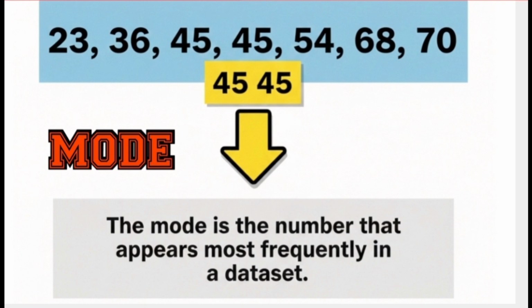She circled the number 45 3 times for emphasis. That means, she continued, that 45 is the mode, because it is the most repeated number in the data set. When you are asked for the mode, you are simply choosing the number with the highest frequency. The class nodded, and suddenly mode didn't seem confusing anymore. It was just the number that showed up the most, easy to find once you know what to look for.